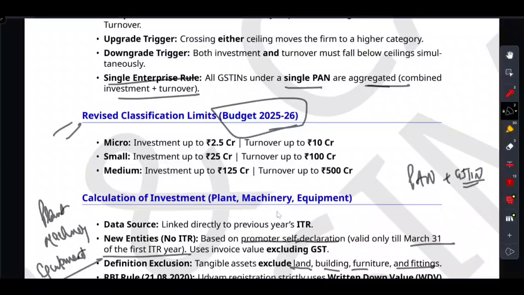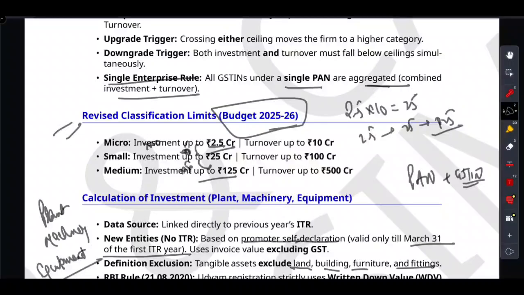So how do you remember? Your new starting point for the micro investment is now 2.5 crore, right? And to find the small, what we need to do? Multiply it by 10. So 2.5 multiplied by 10 will be 25. Then your investment ladder is simply 2.5, then 25, and then 125. So first of all, we started with 2.5, we multiplied it with 10, sorry, we got 25, and then further we multiply with 5, we got 125.